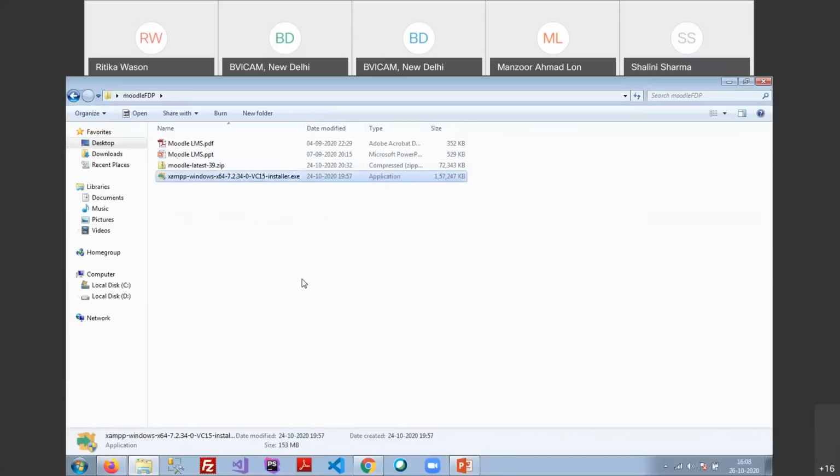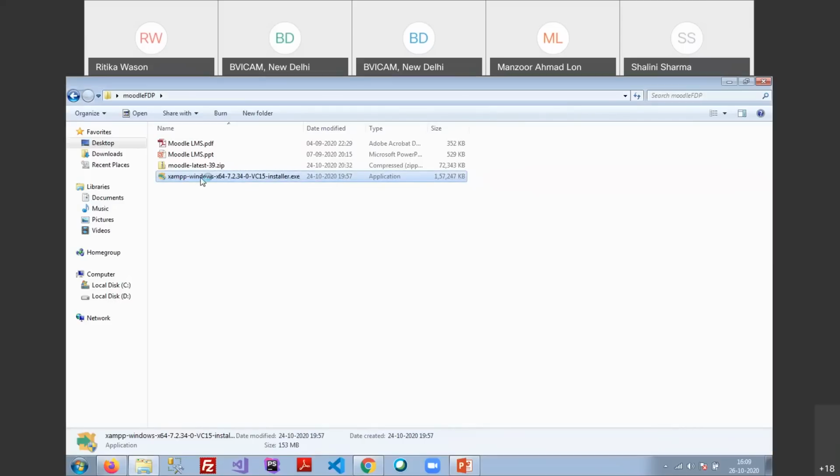As I shared 3 things last Saturday, the first one was the VC, Visual C++ Redistributable. That is required for the XAMPP server only. If you are using Windows 10 or the latest version, then you do not need to install the VC. But if you are running Windows 7, then you have to install VC 15 at least. Okay, so now first is the XAMPP for Windows.